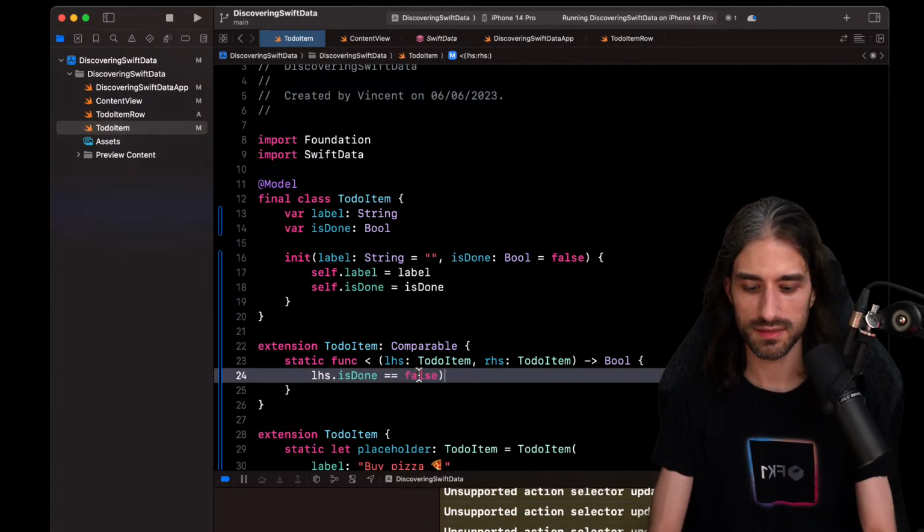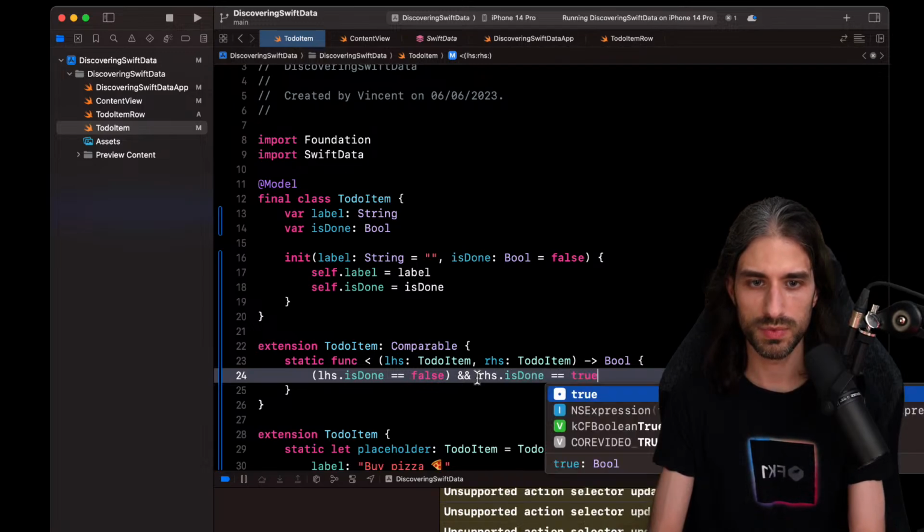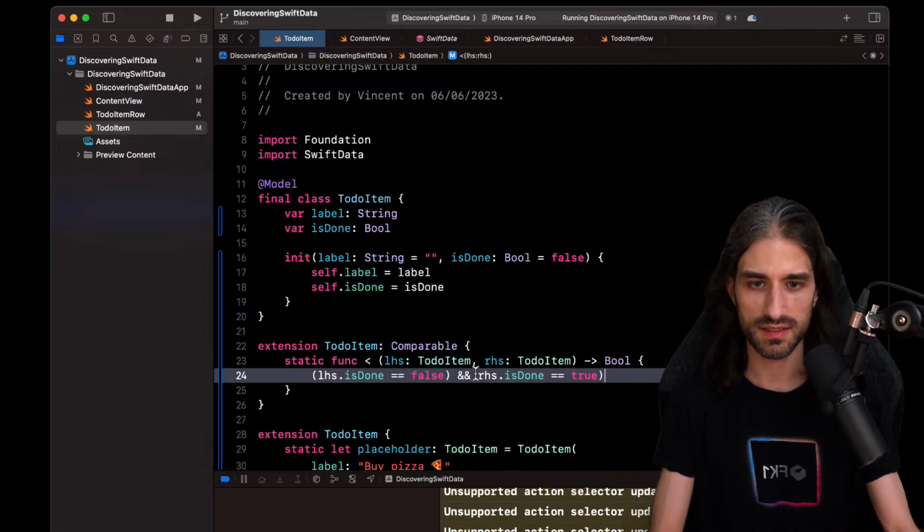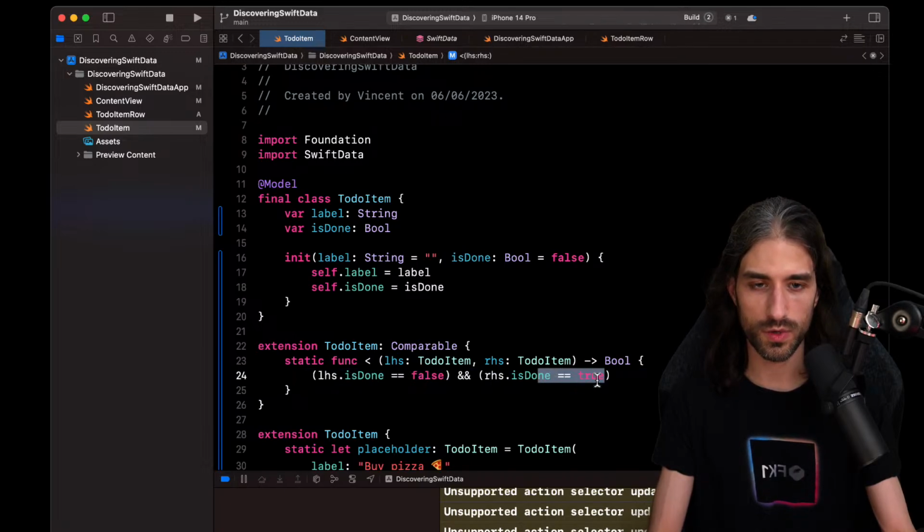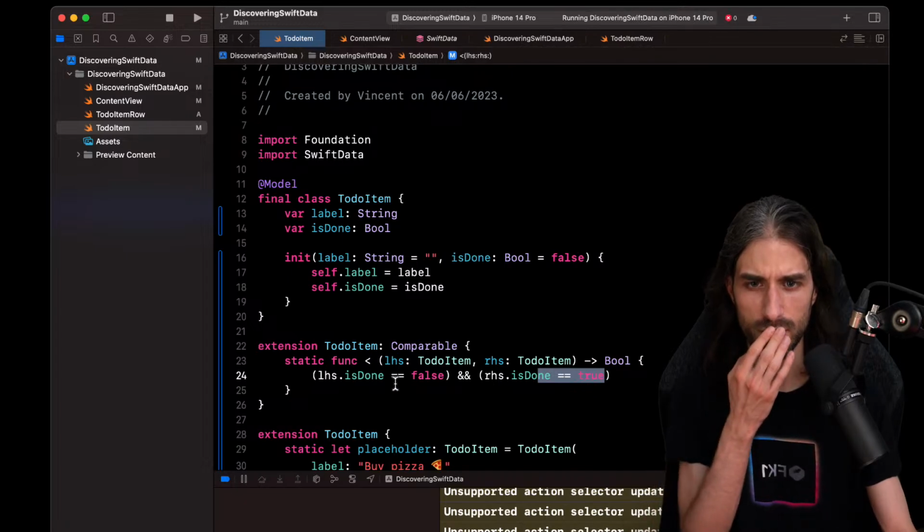So like that. And you need the right-hand side to be true. Something like that. You can write it in a much shorter way using a question mark operator, and just here the is true equal true is not needed, but at least it's more clear.